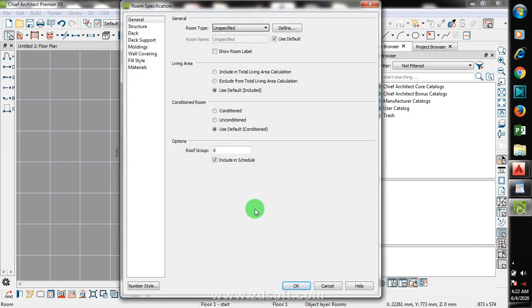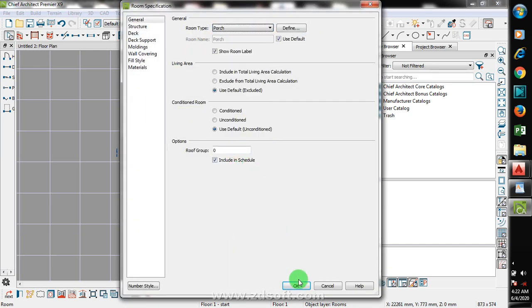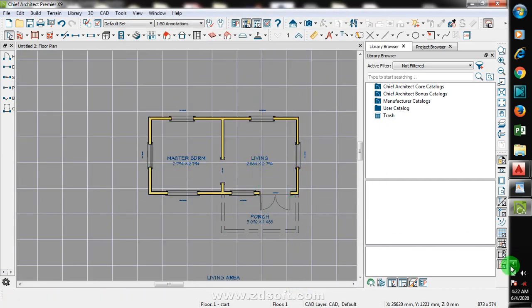If I double click here and I make it porch. Interesting, right? Amazing what you can actually use this software for.